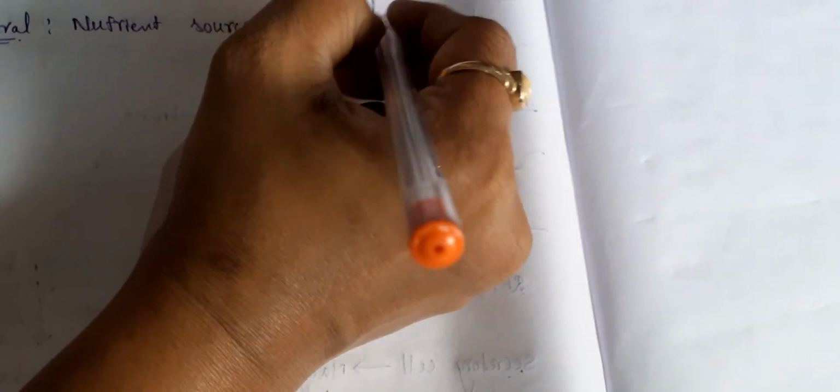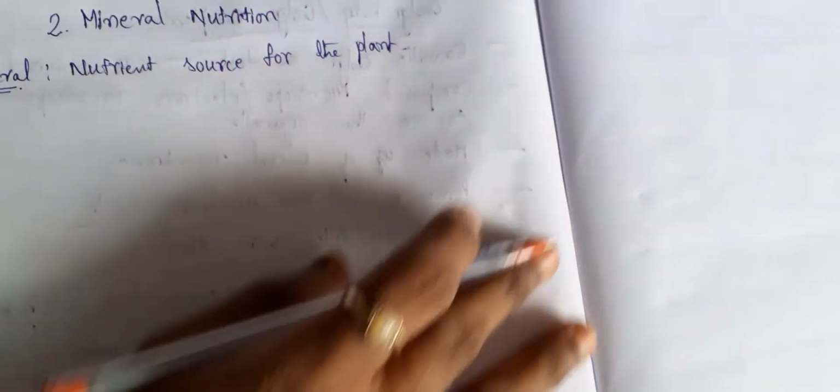Now what is a mineral? Minerals are the nutrient source for the plant. All the living organisms require minerals. Even we require minerals, plants require minerals, animals require minerals.